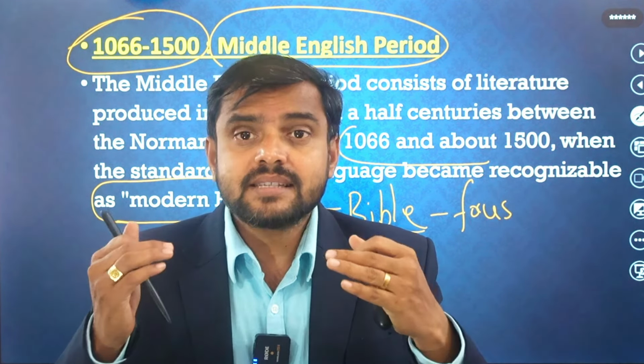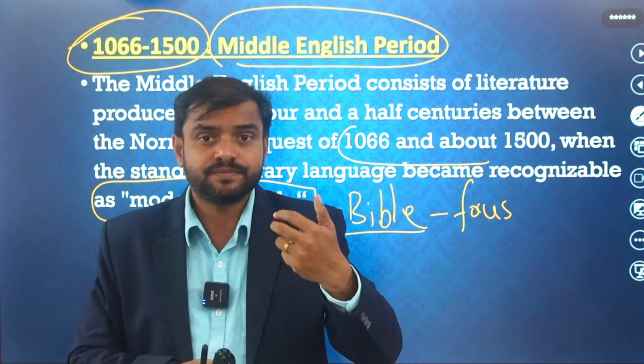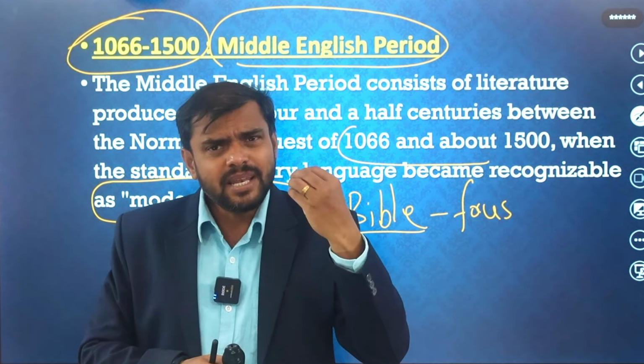His period is divided into three parts: Italian, French and English. In the English period he wrote the Canterbury Tales. The Canterbury Tales has become very, very important. Among Chaucer's works are The Book of the Duchess, Troilus and Criseyde, The House of Fame, many important works.